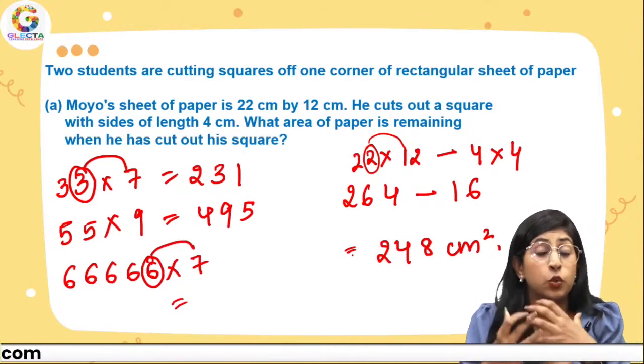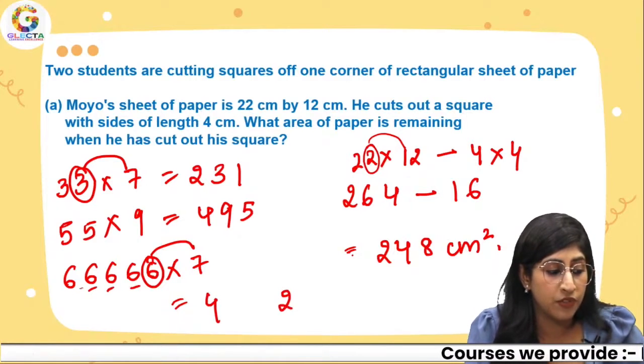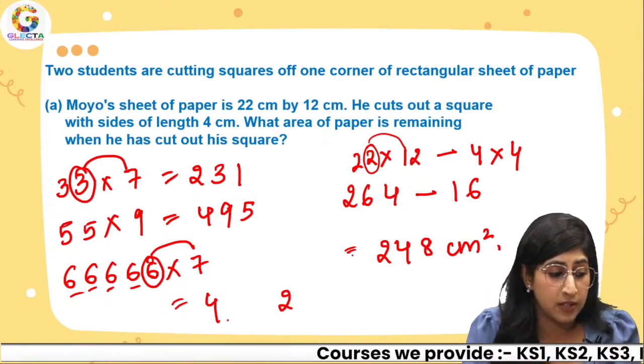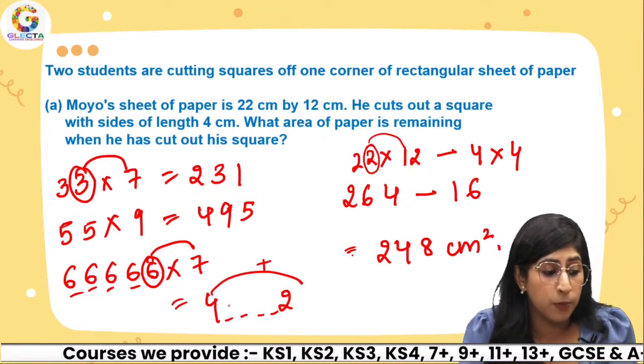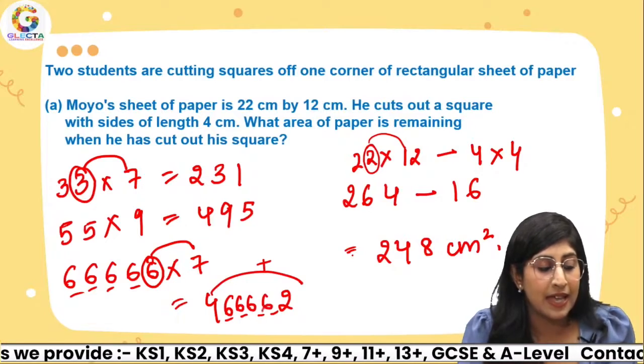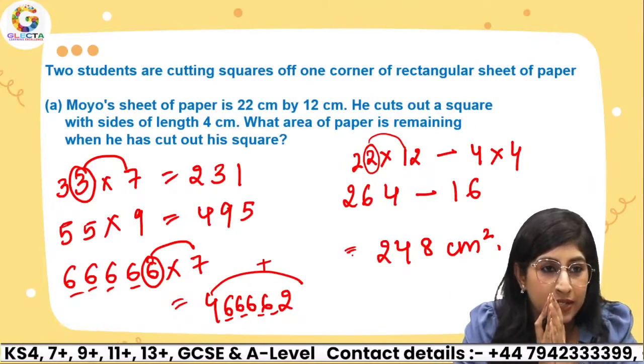If I do 66 times 7, 6 times 7. Now see how we can do this. 6 times 7 is 42. Then 1, 2, 3, 4. 4 sixes are remaining. So 1, 2, 3, 4. 4 blanks. And then you add 4 plus 2, which is 6. And that's my answer. Simple. That's a shortcut that you can study over here.